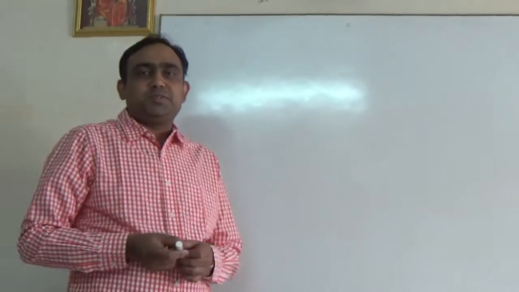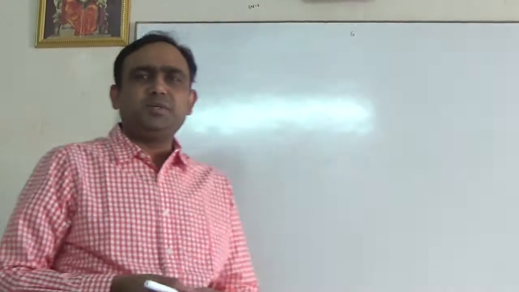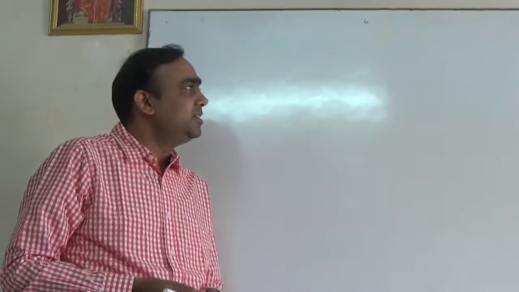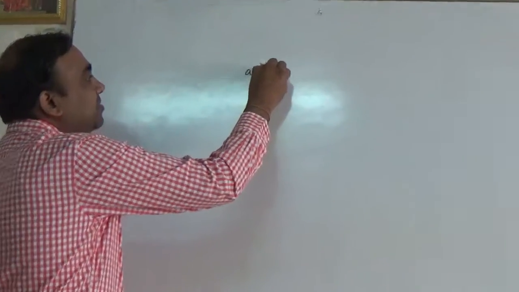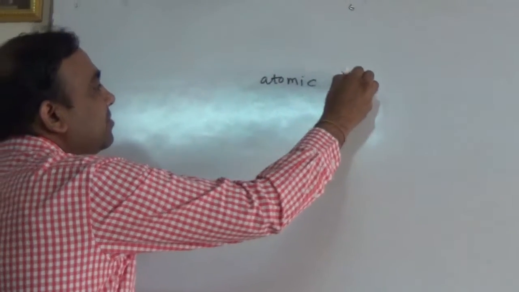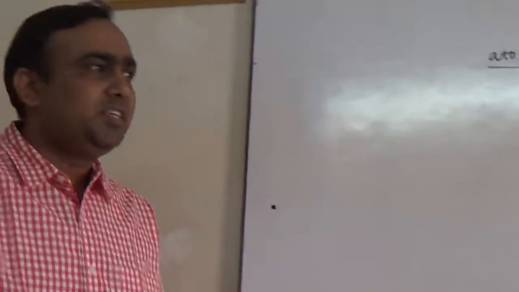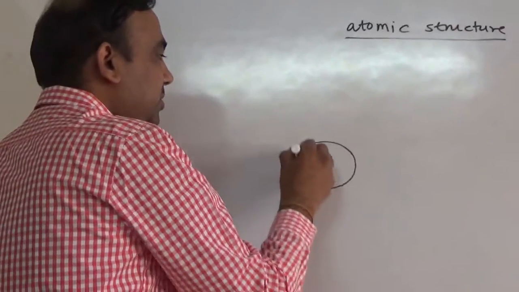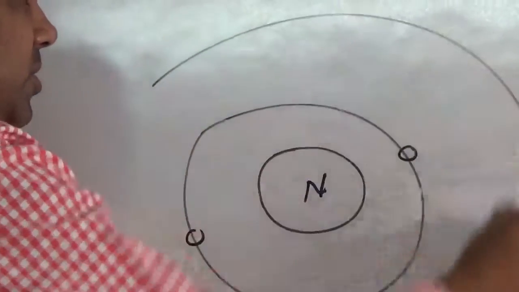Today we are going to discuss basic concepts of conductor, insulator and semiconductors. Before going into the details of all these, we will first discuss what is atomic structure. All of us know that every atom is having nucleus at the center and electrons revolving around the nucleus.